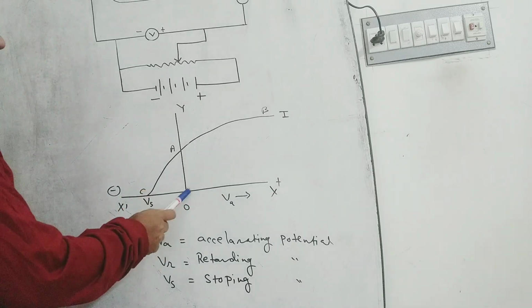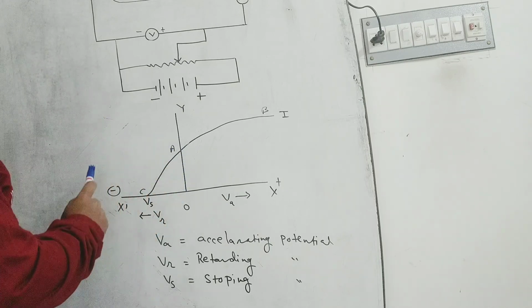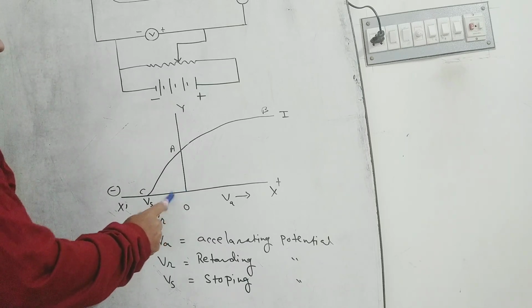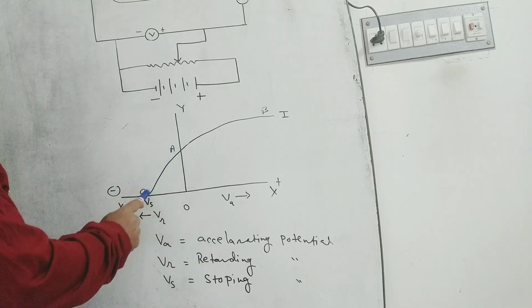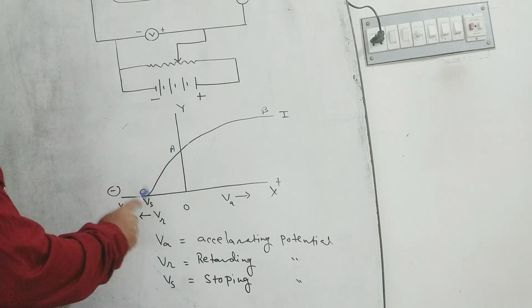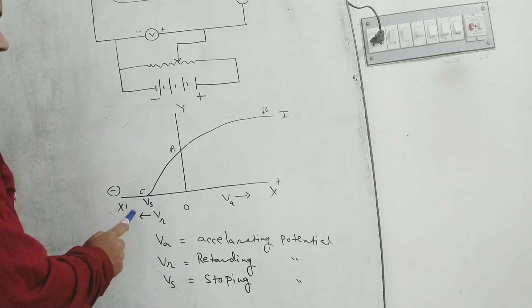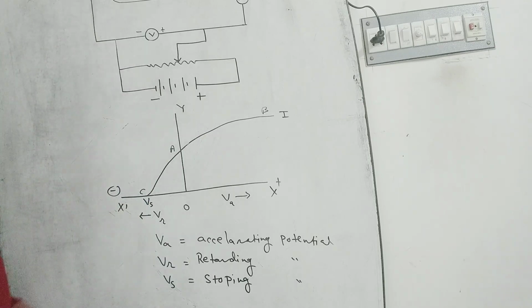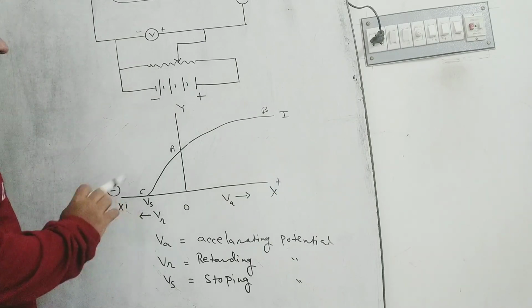When the potential is zero, then we can also get some amount of photoelectric current. After decreasing the potential, that is, VR is the retarding potential, the current also decreases. At some value of retarding potential, the current becomes zero. This potential is known as stopping potential, denoted by Vs. That is, the negative potential at the anode with respect to the cathode when the photoelectric current becomes zero is known as stopping potential. It is denoted by Vs.